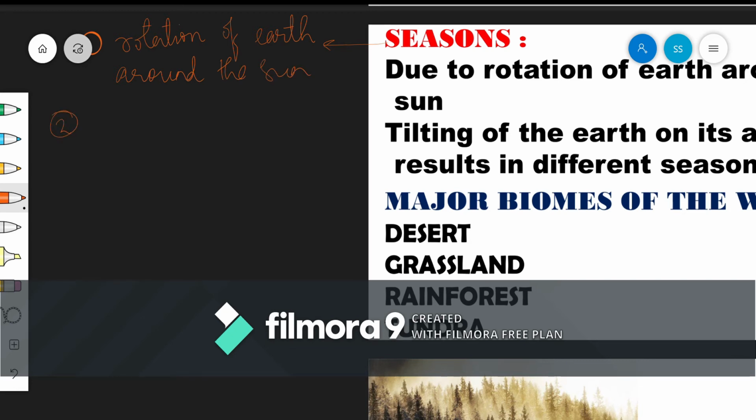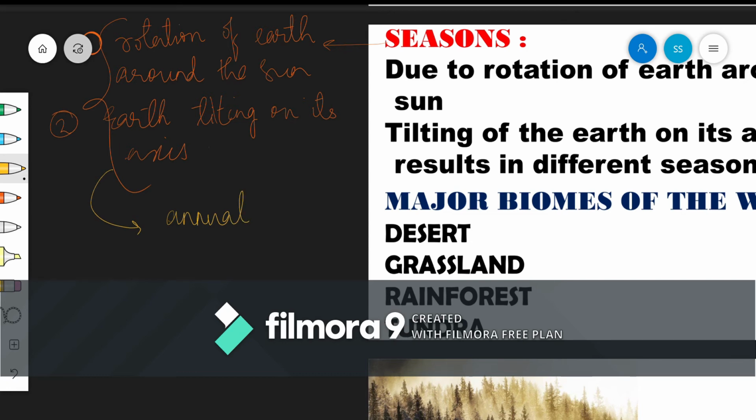And the second reason is that the earth tilts on its own axis. These two reasons collectively lead to annual variations.